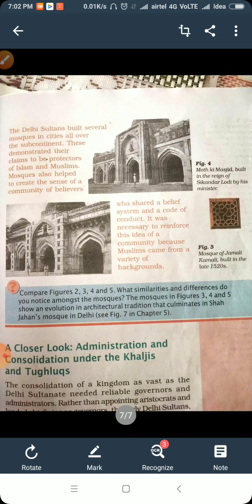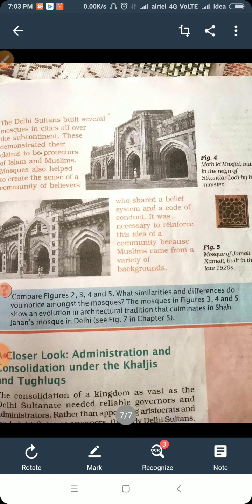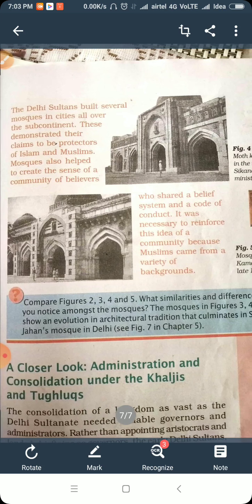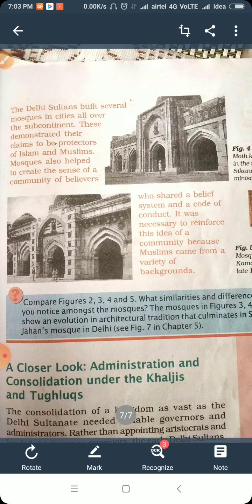So they were not in favor of Hinduism flourishing, and they wanted to destroy it. So for the destruction, they constructed more and more mosques. So in the cities all over the subcontinent, they demonstrated their claims. Demonstrated means by the monument, they wanted to show that they claim to be protectors of Islam and Muslims.